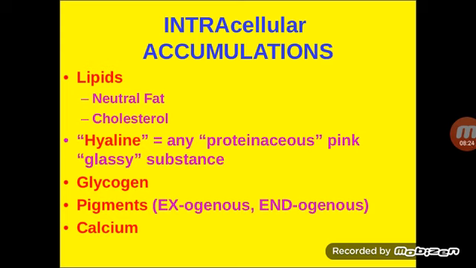Glycogen deposition also can be seen in cells. Pigments may be either exogenous or endogenous, and finally calcium. As you know from the previous slides, when there is influx of calcium in the cells, the cell goes in for death.